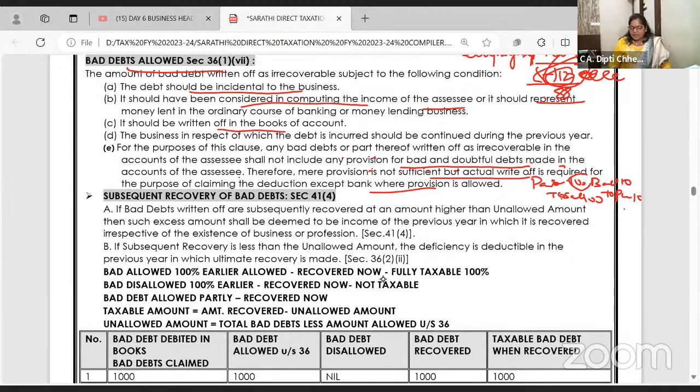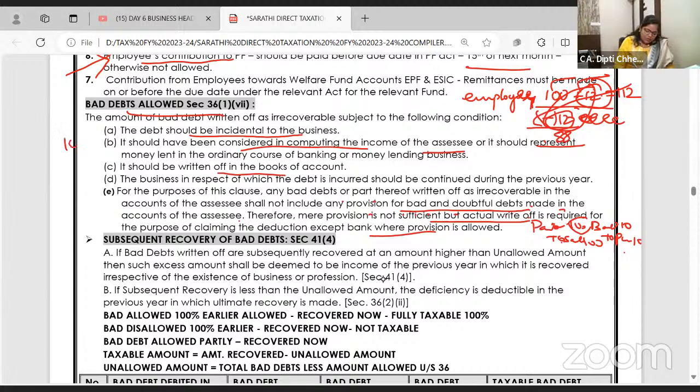Now, so I have sold the goods of 1,000 rupees, party to sales 1,000, and he didn't pay anything. So 1,000 I have debited in P&L and credited the party. After 2-3 years, I met him. His name was Ketan.